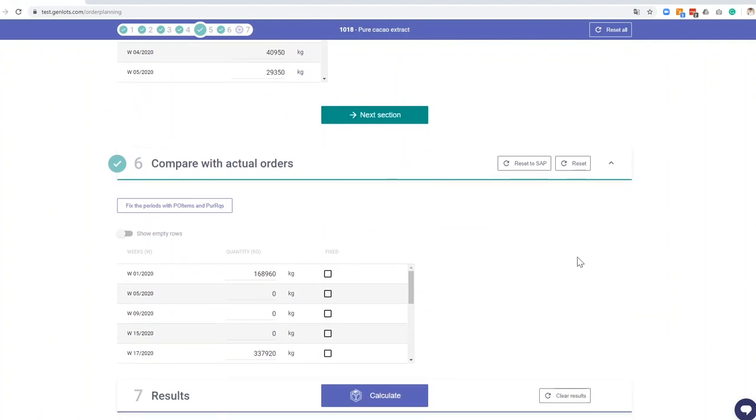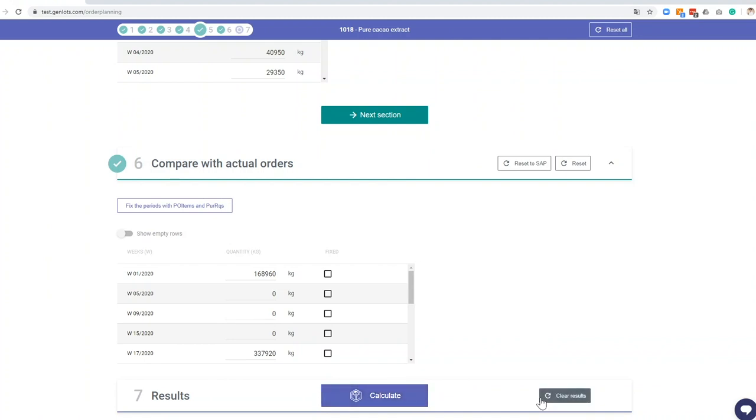So here we can see the actual orders that are currently planned. So there's a part of those orders which are planned by SAP, the ERP that's used by Charlie's Chocolate Factory, and a part that Charlie has already adapted from those suggestions from SAP and are here in the system. That means that we can also compare how GenLots would order and how Charlie would have ordered in the past without GenLots. So let's calculate this.